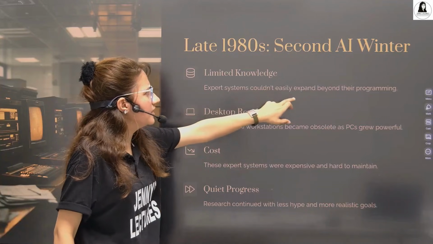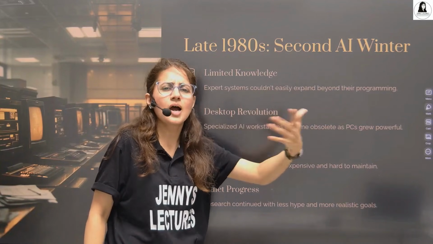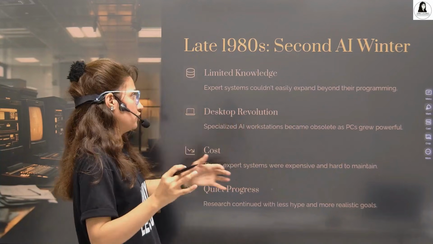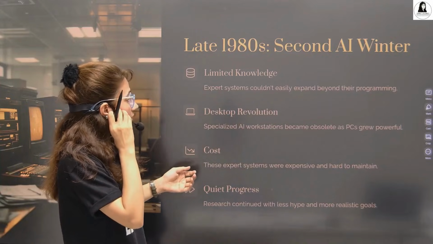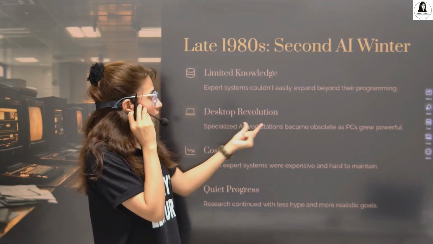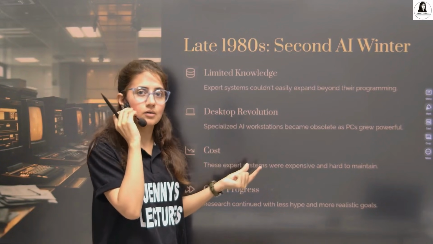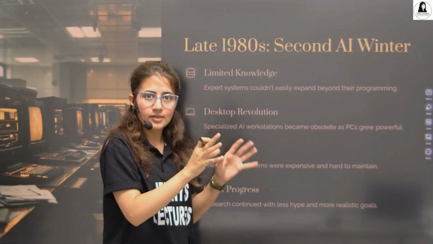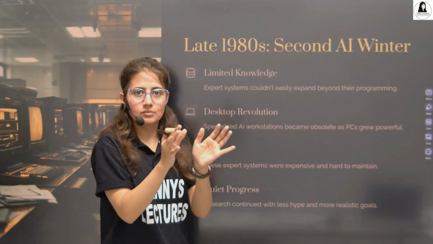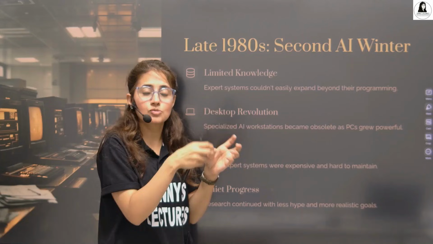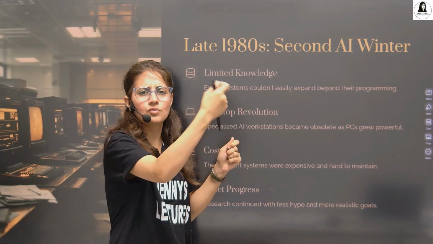Expert systems couldn't easily expand beyond their programming because they were hard-coded, so they had limited knowledge, right? And they ran on specialized AI workstations, not simple desktops.